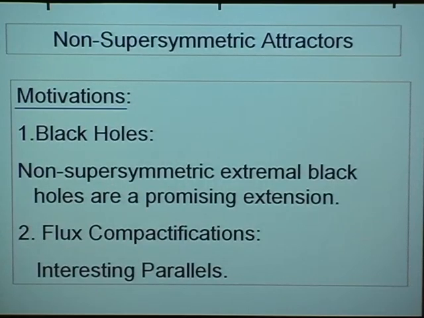Okay, let's start with motivation. We all know that string theory has made spectacular progress in understanding the entropy of supersymmetric black holes. It would be great if we can carry this progress further and understand the entropy of non-supersymmetric ones as well. Extremal black holes, I think, are particularly promising in this context. An extremal black hole carries various electric and magnetic charges and has the minimum mass which is allowed given these charges. Now all supersymmetric black holes are extremal, but as you will see today, the class is broader and includes many non-extremal ones as well.